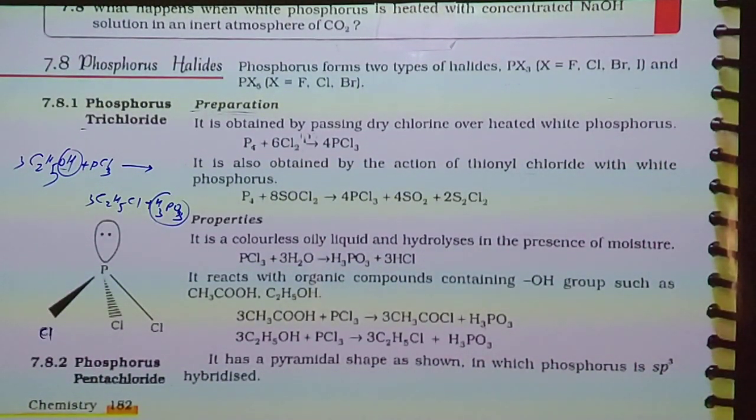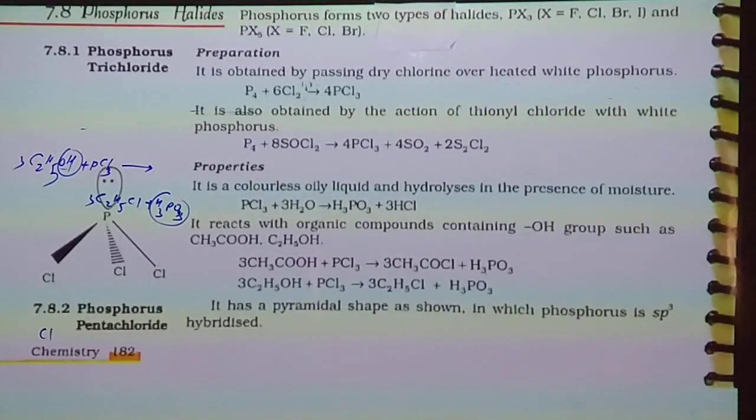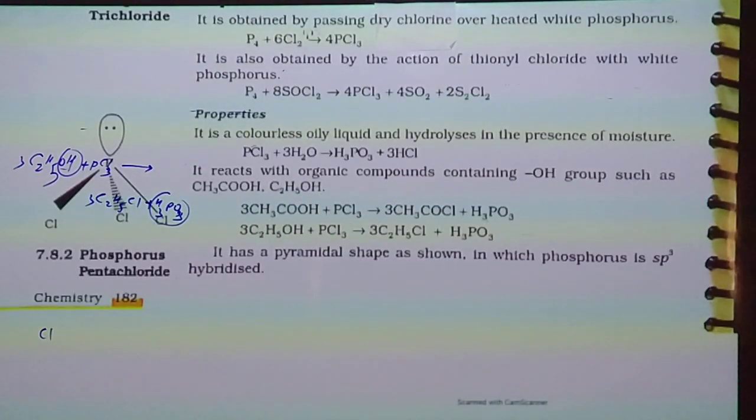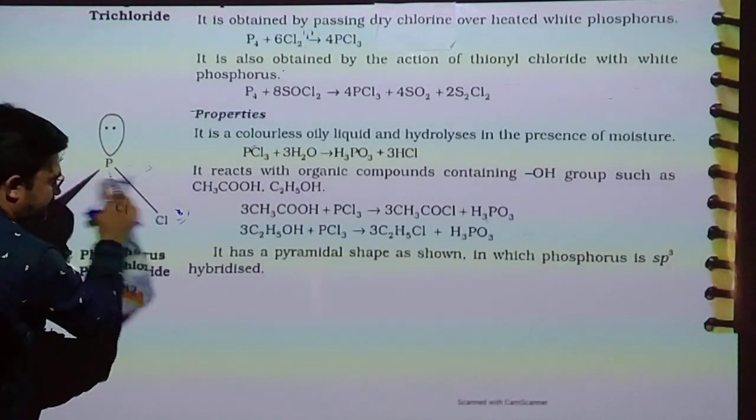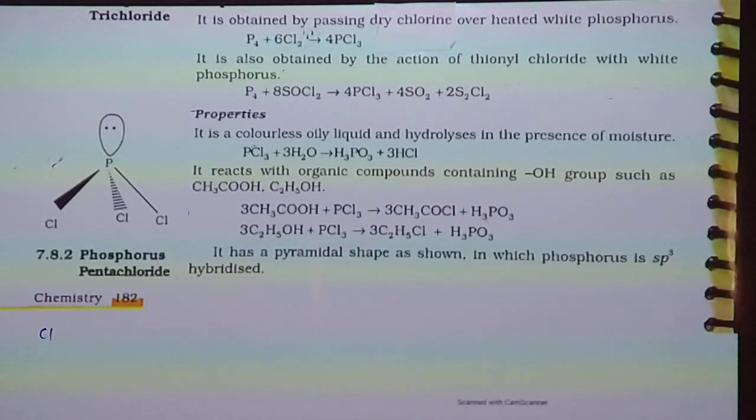It has a pyramidal shape as shown, in which phosphorus is sp3 hybridized. We discussed about it. Now we are on phosphorus pentachloride.